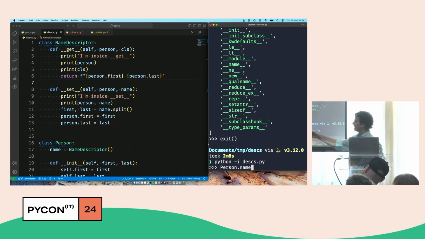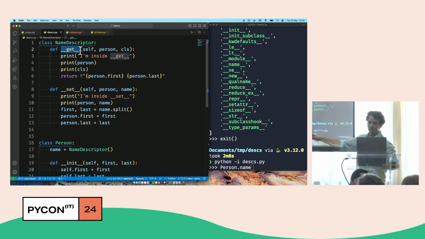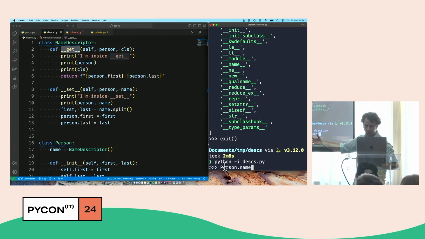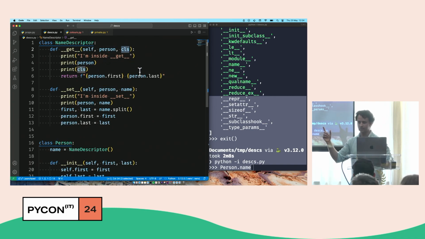I'm trying to look up name in the person. But name is a descriptor. So I'm still going to enter __get__. Now the question is, if I just have the class here, no instance, just the class, what's the person that I'm getting here? None. I'm getting no person. But Python needs to tell me something about the lookup. I need to know why I was looked up. And so I get the information of the class as the third parameter.